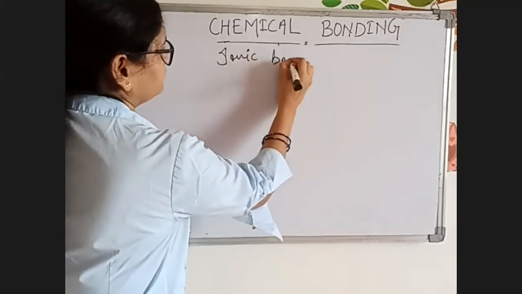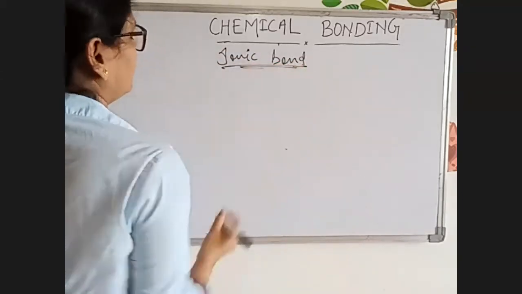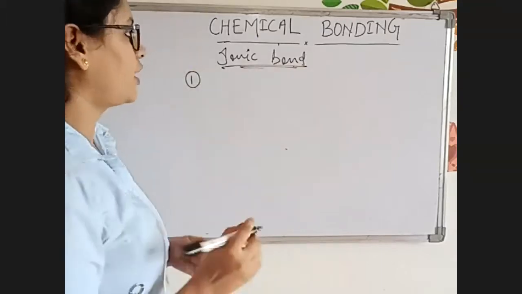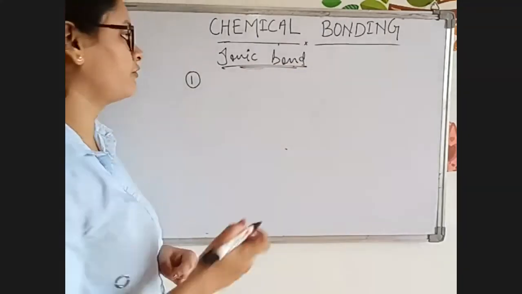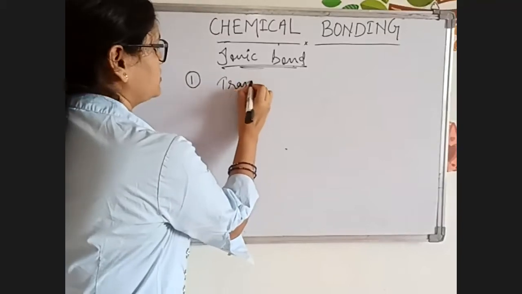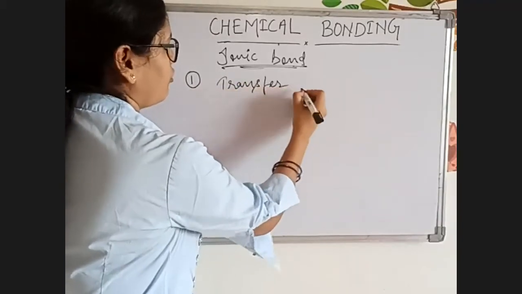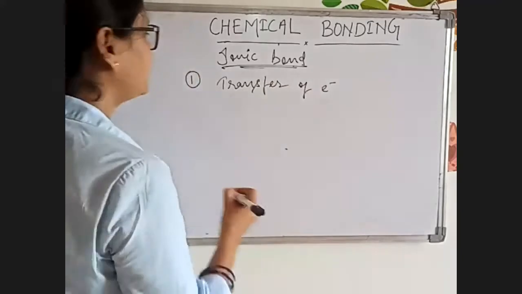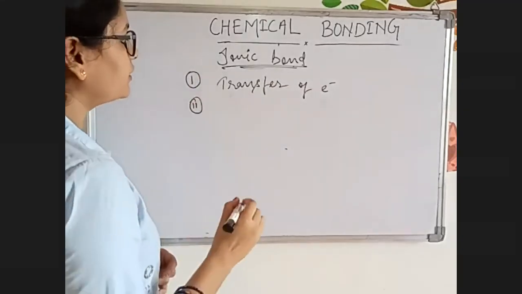Ionic bond. Now, the first condition for ionic bond is there will be transfer of electron. And the second condition is what?